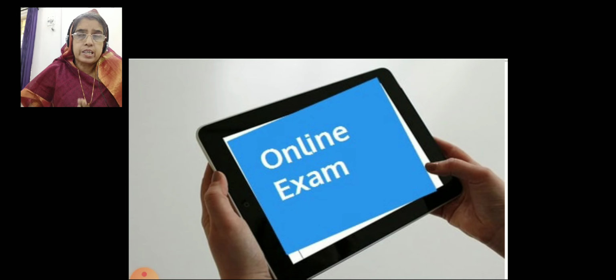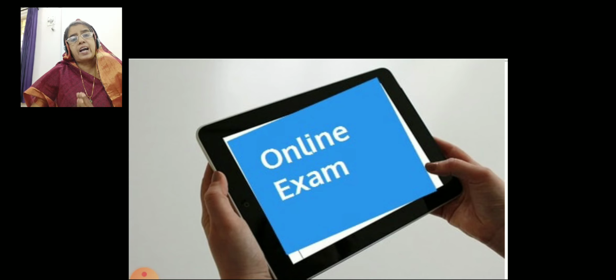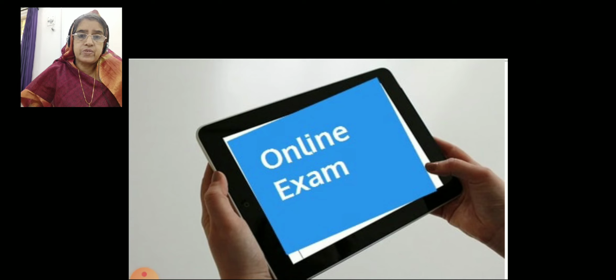So how we are conducting these tests, that we should be very clear about, and it is always better to go for criterion referenced tests than norm referenced tests. Norm referenced tests are useful in some ways, and criterion referenced tests are useful always, because they make students go for deep learning, for mastery learning.